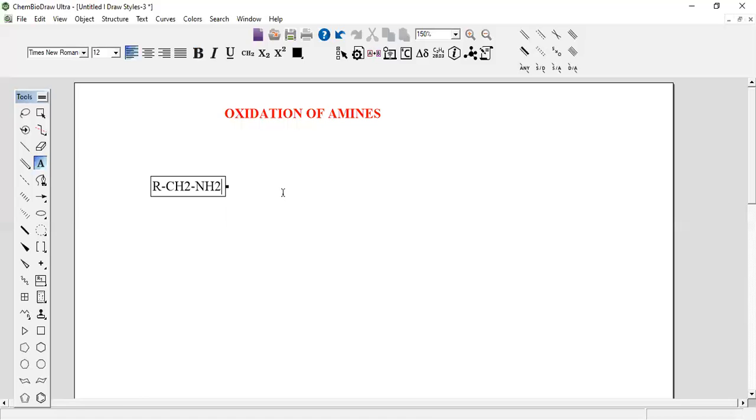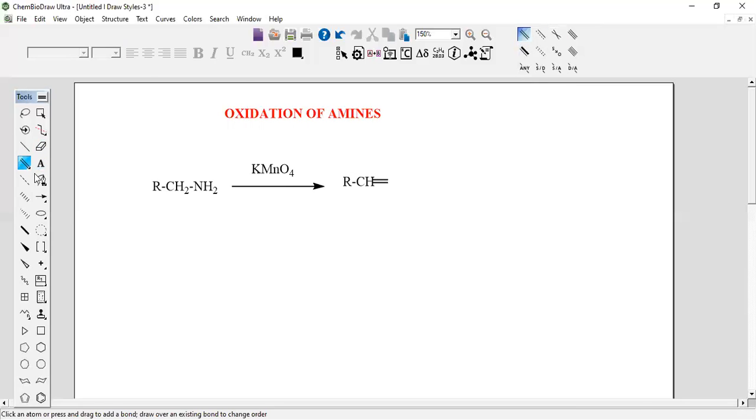This is a primary amine, and when it is treated with potassium permanganate, KMnO4, a strong oxidizing agent, you will first get RCH=NH. You get a double bond here.